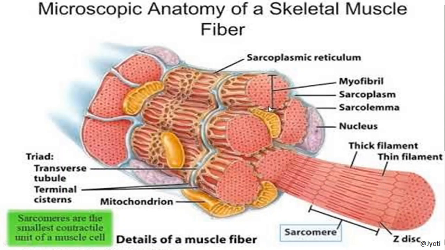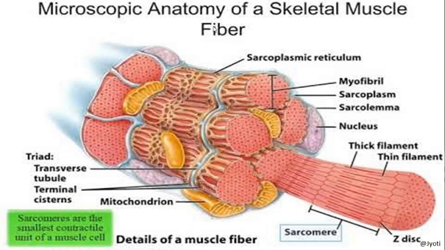The muscle cell is called muscle fiber or myofibril. The plasma membrane is called sarcolemma. The endoplasmic reticulum is called sarcoplasmic reticulum. If you take the section of a muscle fiber, you can see the thick and thin filament. The functional unit of a muscle fiber is called sarcomere. Okay. And the rest, that is Z disc, M line, those things we will discuss in the muscle contraction chapter.